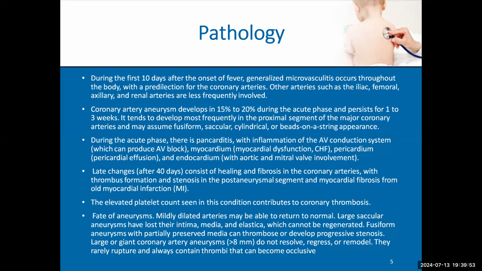axillary artery, and renal artery. But why don't we talk a lot about these arteries? Because the coronary artery is the most commonly affected, and the most dangerous to be affected. So we always talk about the most common and most dangerous. Like a patient with Williams syndrome. A patient with Williams syndrome has what is called aortopathy, arteriopathy. He has stenosis and calcification in different arteries. So he may have stenosis in the aorta, the pulmonary arteries, the renal arteries, and the brain arteries.